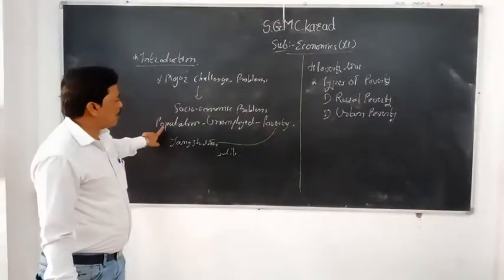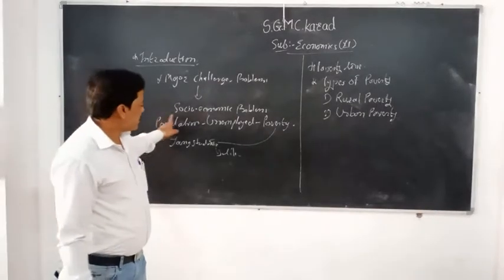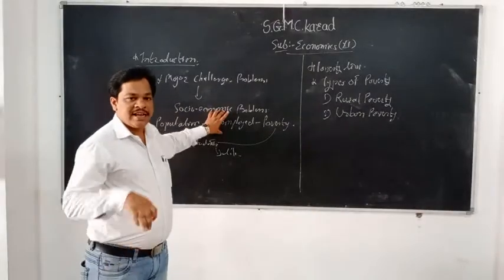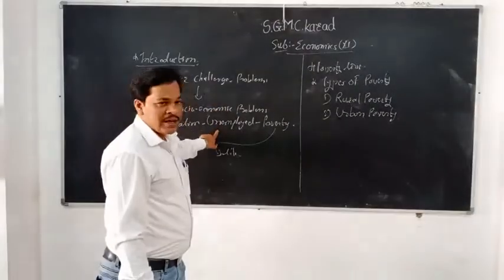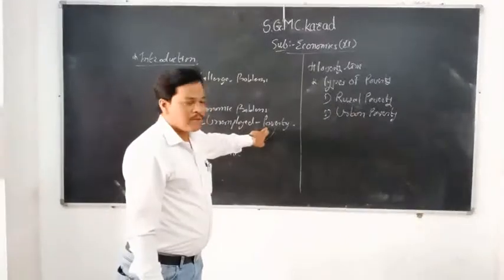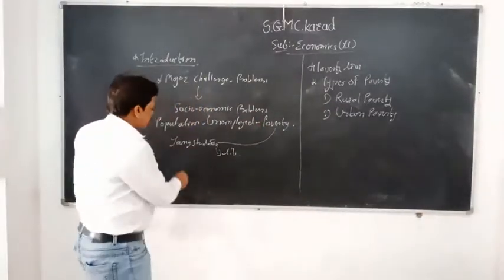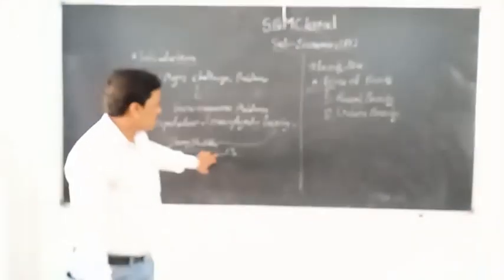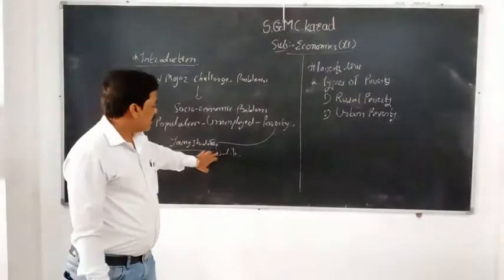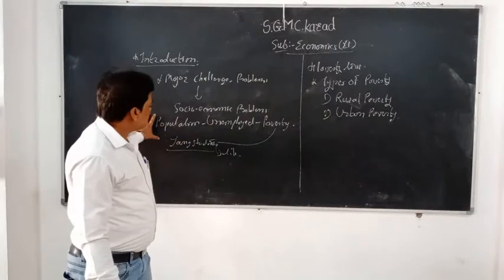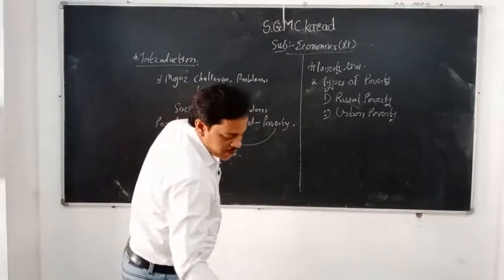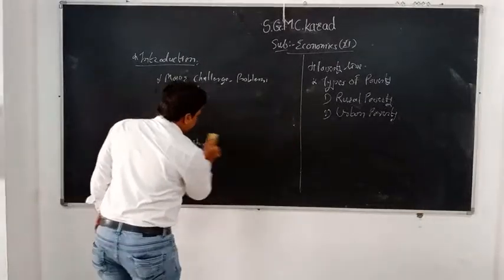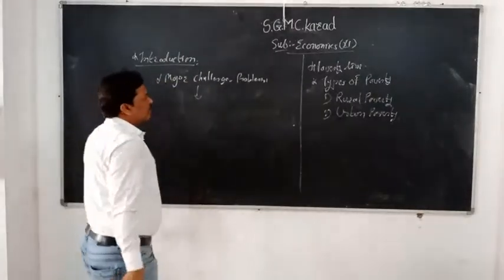The first link in the chain is the explosion of population. Then the second is unemployment, because of population some people are not getting jobs. They will remain unemployed, and then there is the problem of poverty. And because of poverty, some young students take up bad habits or use bad means for their living. This is one kind of chain. So it is very important to discuss all the points regarding poverty. Poverty is a major challenge for our country.